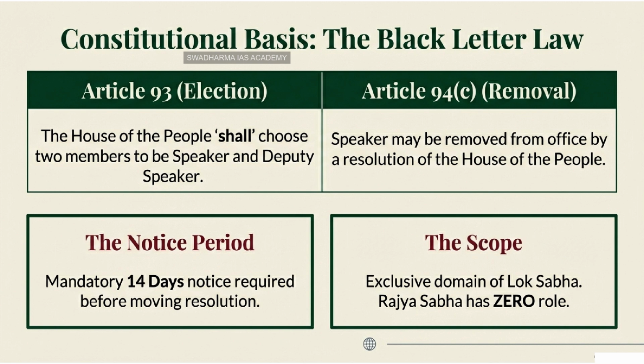Spot on. Article 61 deals with the procedure for impeachment of the President. The procedure is incredibly difficult, requiring a 2/3 majority of the total strength of both houses. It is the hardest removal process in our entire Constitution. Now, for judges of the Supreme Court and High Courts, the CAG, the CEC, the Constitution uses the word removal. But the process for them mimics impeachment because it also requires a special majority in both houses.